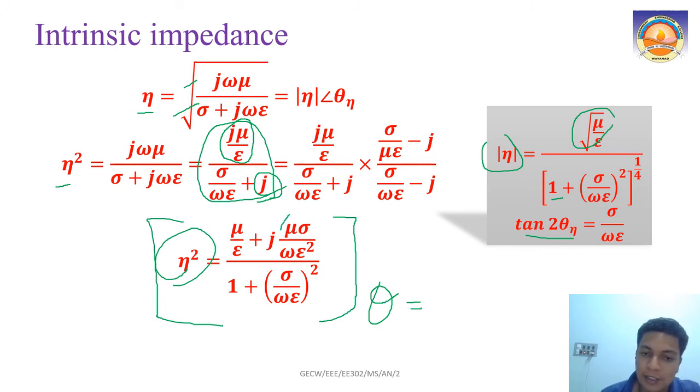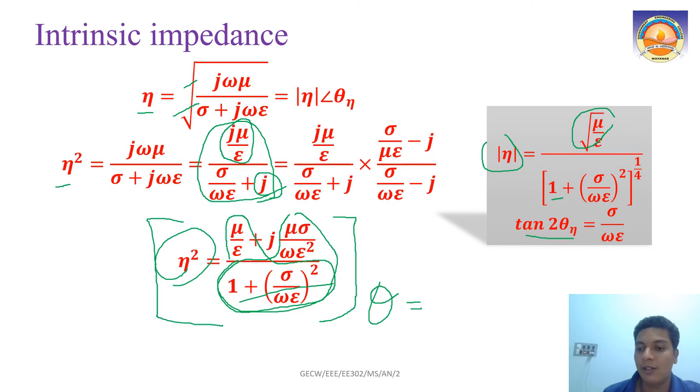The imaginary part is mu sigma by omega epsilon square divided by this quantity, and the real part is mu by epsilon divided by this quantity. Since the denominator is common, it will get cancelled because of division. Then mu sigma by omega epsilon square and mu by epsilon will be left. If you cancel the terms, you will get theta equal to tan inverse of sigma by omega epsilon.